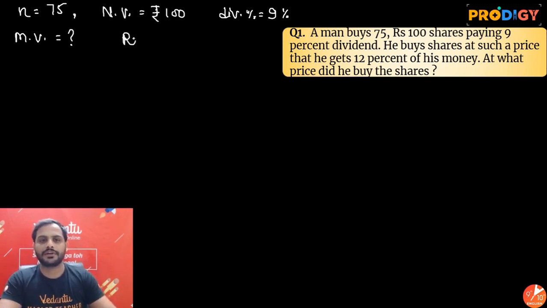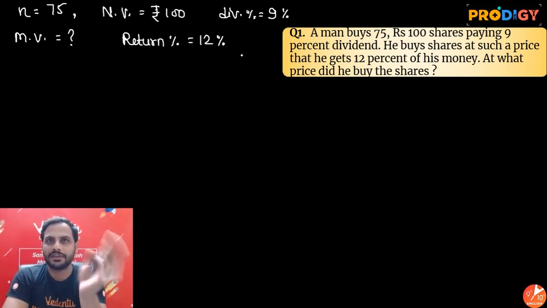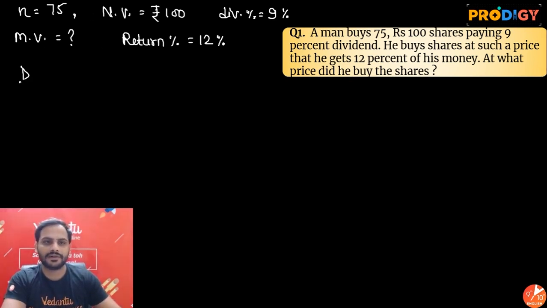So they have told you that return percentage is given as 12%. They are asking at what price he bought the shares. Now I know the formula of return percentage is dividend divided by total investment into 100. Dividend we can easily find out, since we have all the quantities. It is equal to dividend percentage upon 100 into the nominal value into the number of shares.